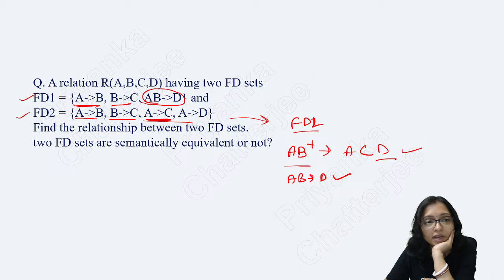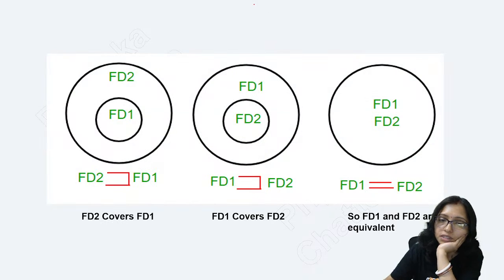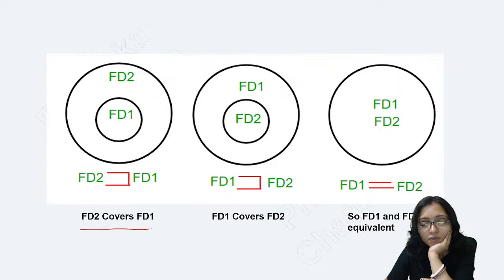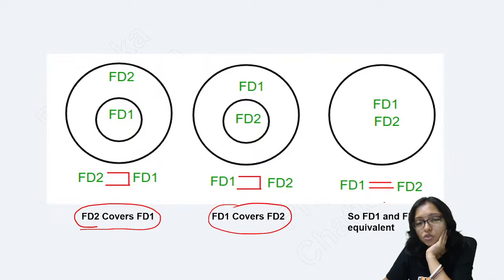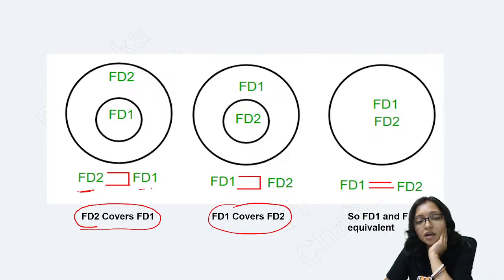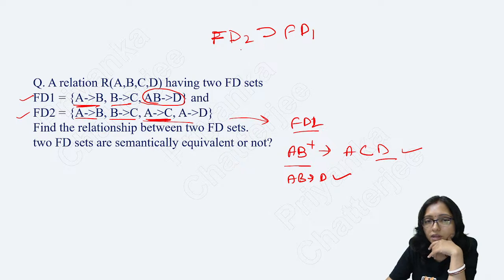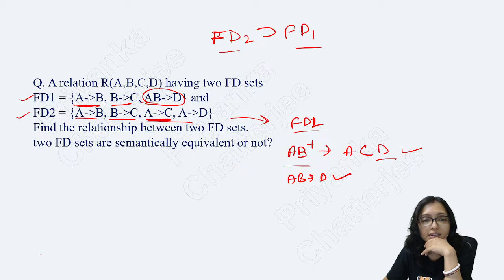And now FD2 can cover FD1. This is the meaning. FD2 covers FD1, FD1 covers FD2, then both are equivalent. Cover means which one is the superset. FD2 is covering FD1. Now I have to think whether FD1 is covering FD2 or not.